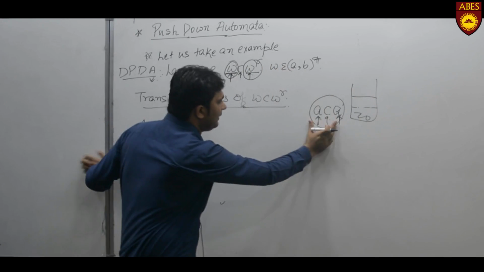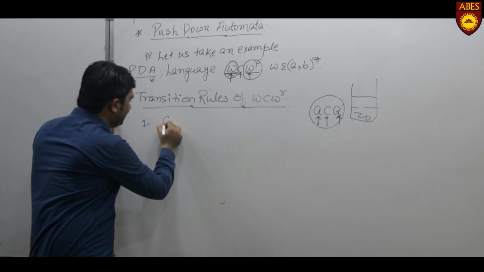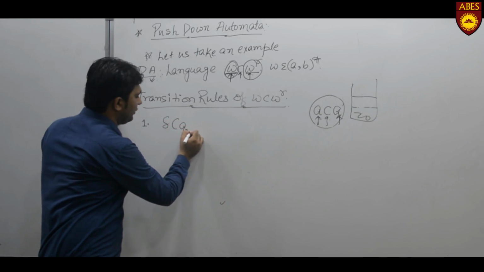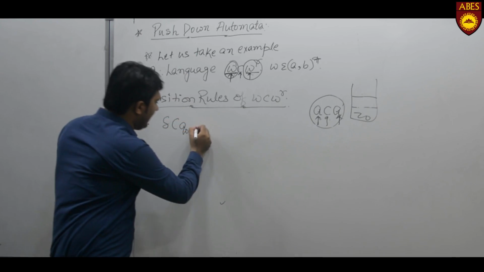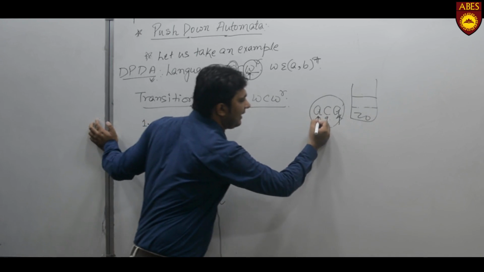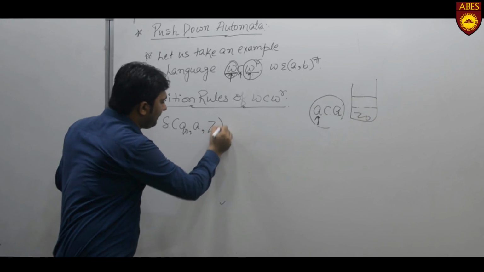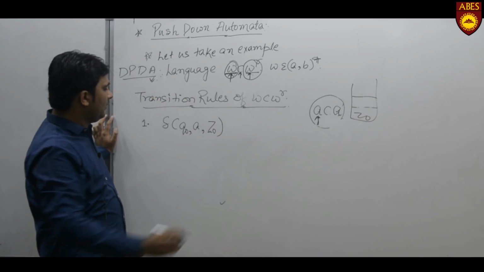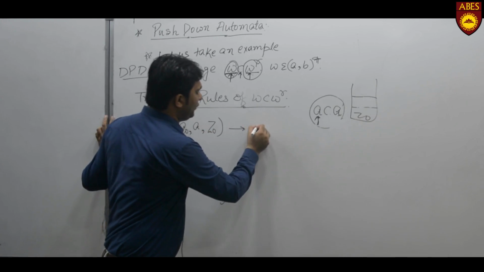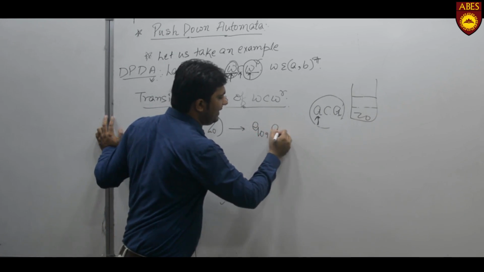Now for this string, we first write a rule, transition of Q0. Q0 is the initial state, A is the input symbol that we are reading, and Z0 is the topmost symbol of the stack. For this, we apply push operation, that is Q0 A Z0.